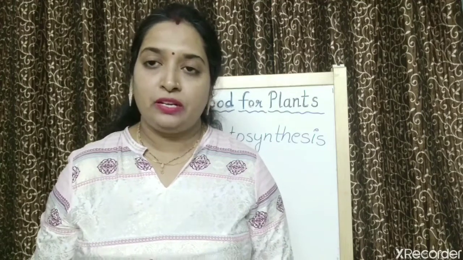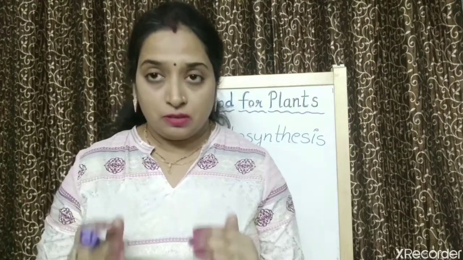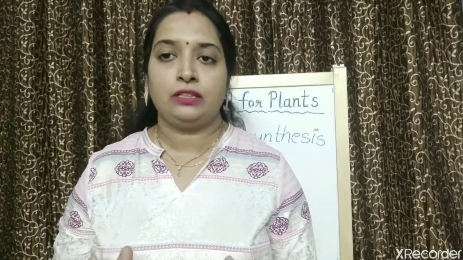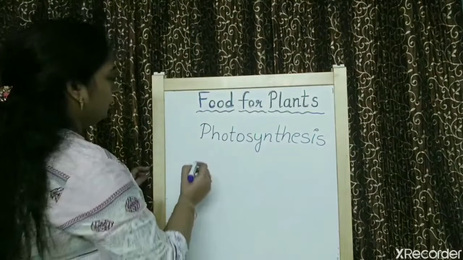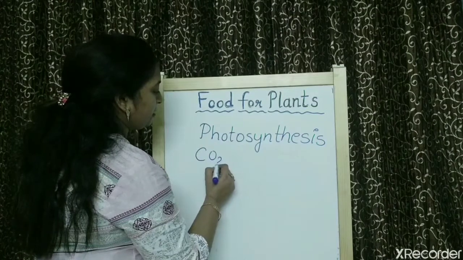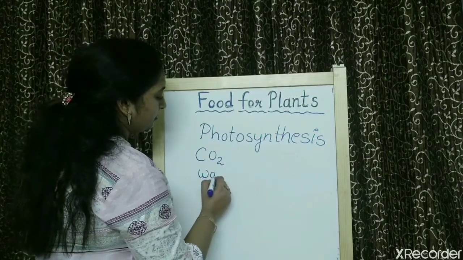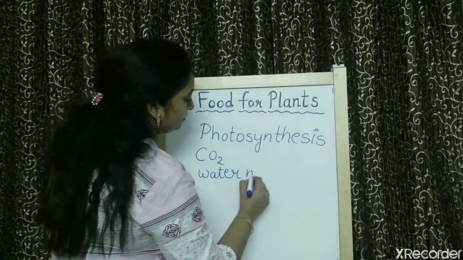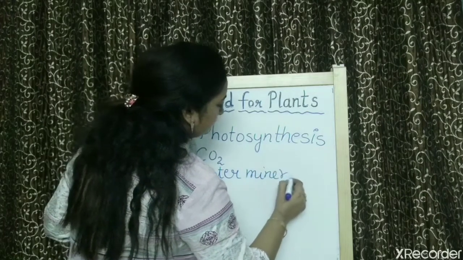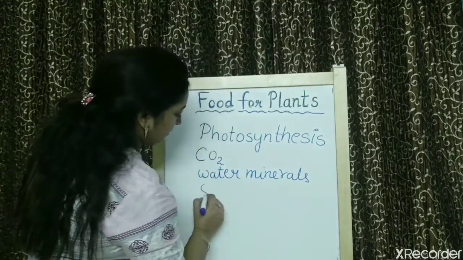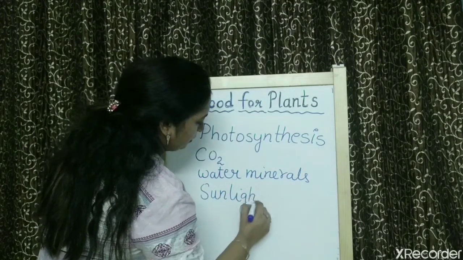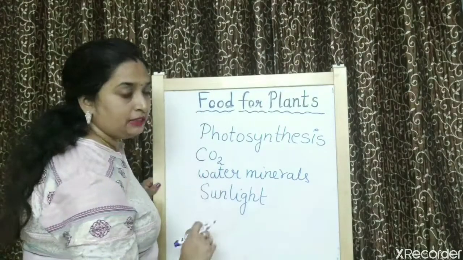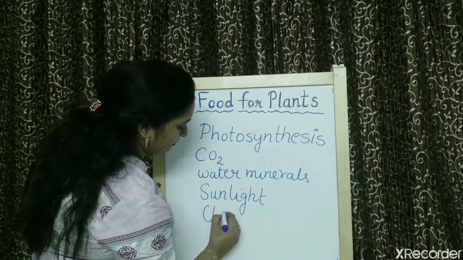In the same way, children, to prepare their food, plants also require raw materials, and these raw materials are carbon dioxide, water and minerals, and sunlight. Also, one more thing, that is chlorophyll.